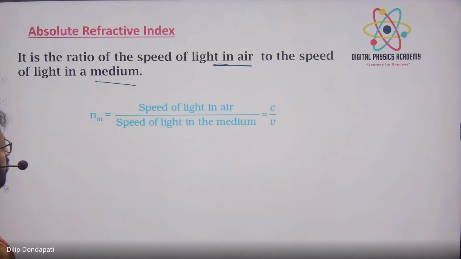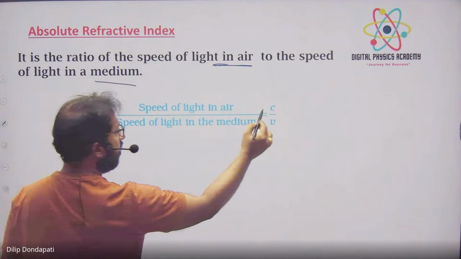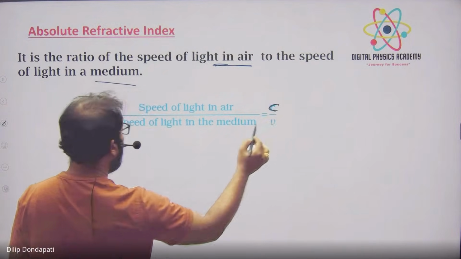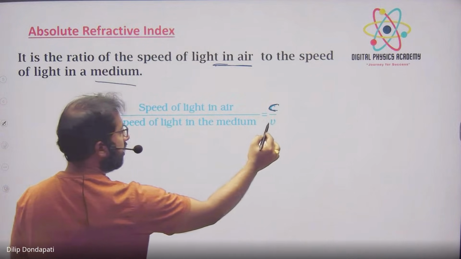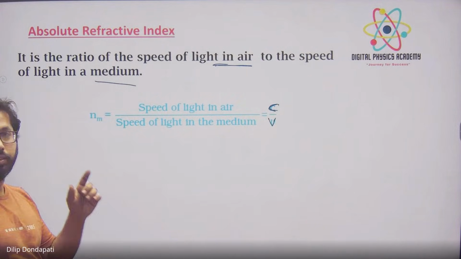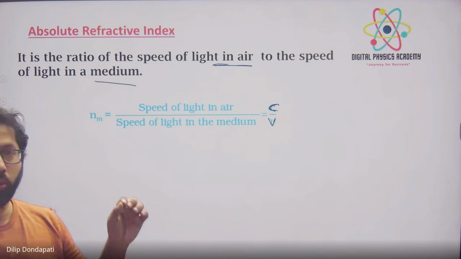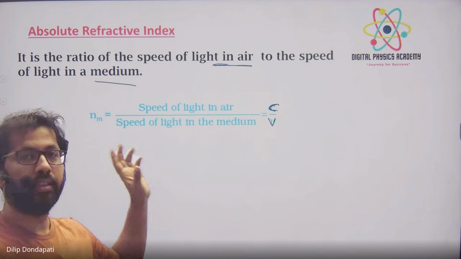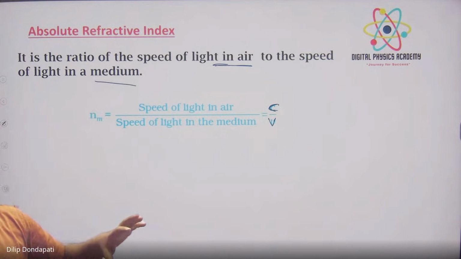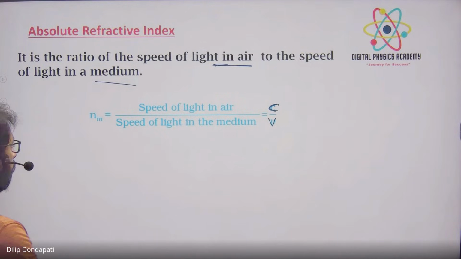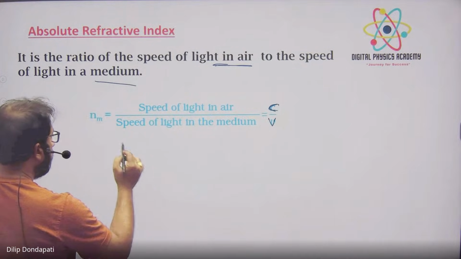So speed of light in air we represent as c, and speed of light in the medium we represent as v. If the first medium is ever air, that type of refractive index we call absolute refractive index.